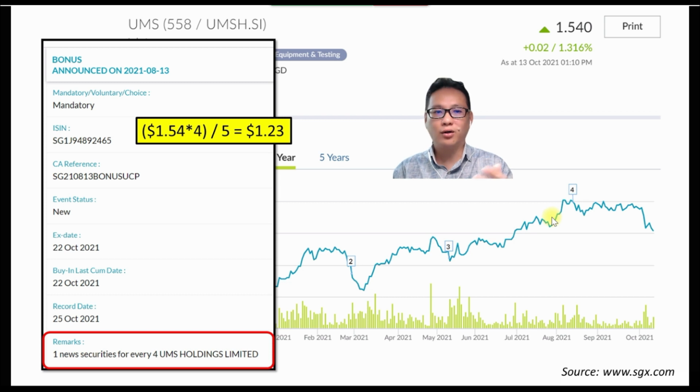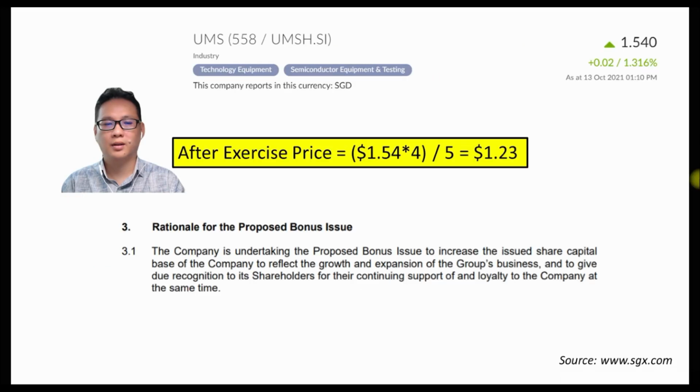So how you calculate a new price here is this: you take 154 multiplied by 4, divide by 5. So after the exercise, you will see that the price will become $1.23.